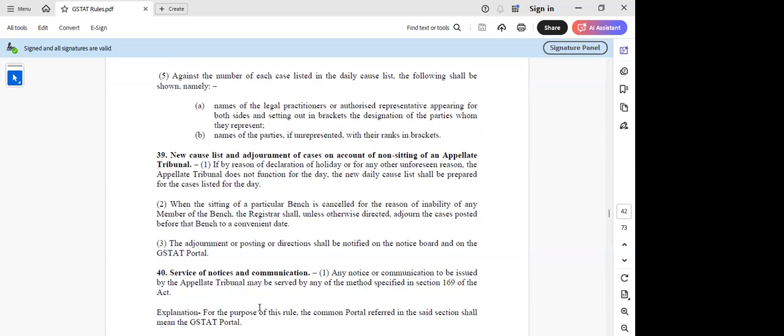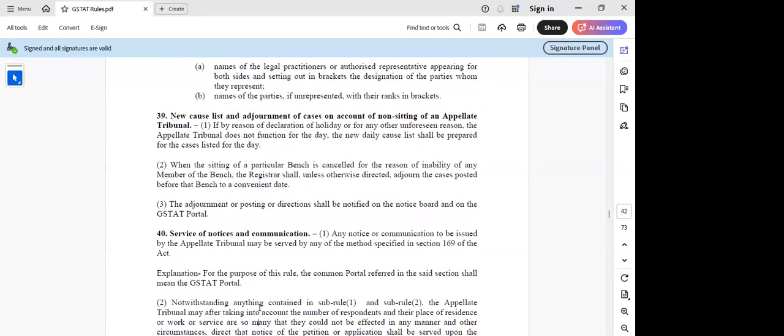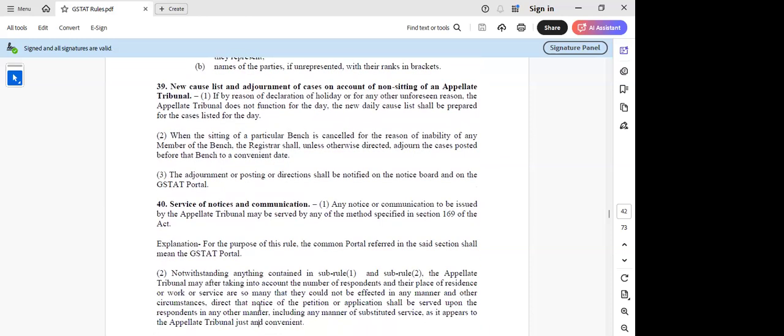In terms of the members sitting, currently in the current appellate tribunal also, the members are not sitting many times. So is there anything that the SSC can do, like file an application or something, or is there any power there for the SSCs?